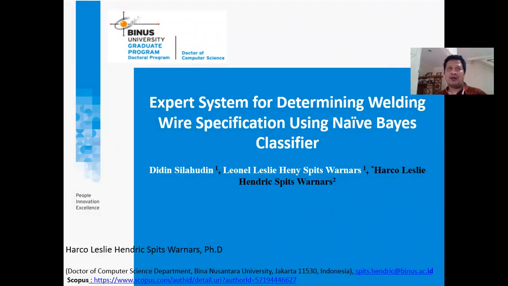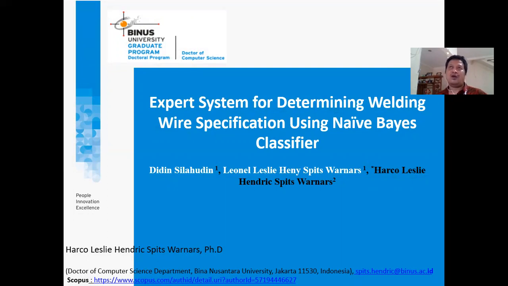It's not very easy to find the right one. It is easy for people who already have the knowledge, because they already have the skill and have been working for 10 years or 20 years. It is very easy for them to find which is the best welding wire, looking at the purpose of the welding activity. So in this case, it is a problem for new beginners who will join the welding activities.